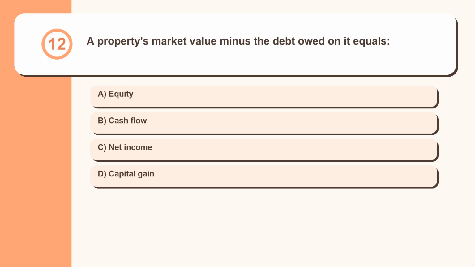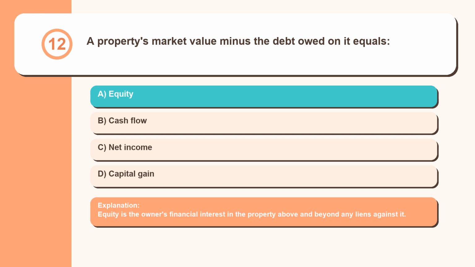Question 12. A property's market value minus the debt owed on it equals: equity, cash flow, net income, capital gain. Equity is the owner's financial interest in the property above and beyond any liens against it.